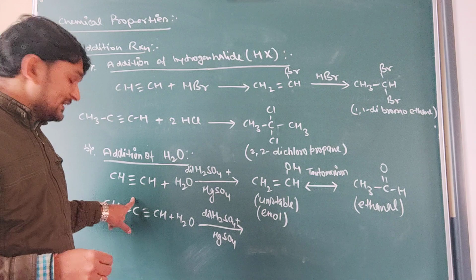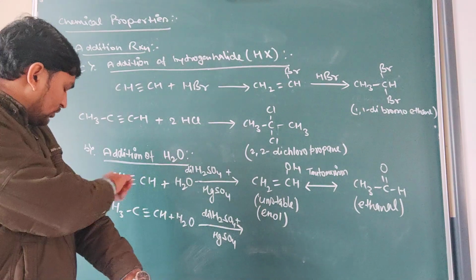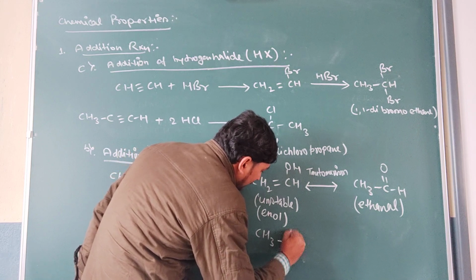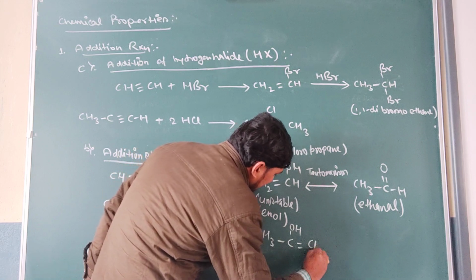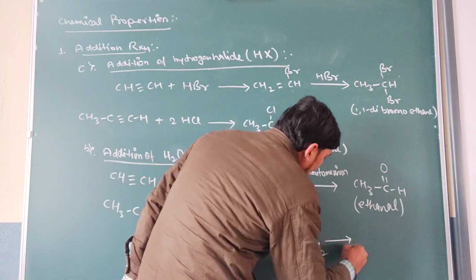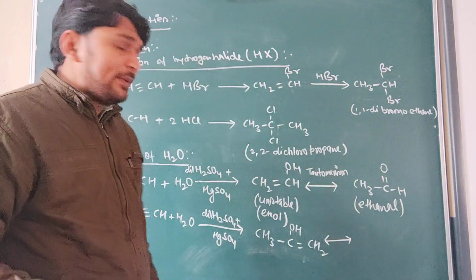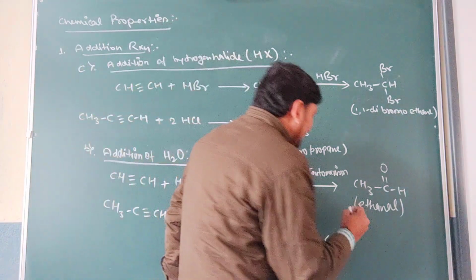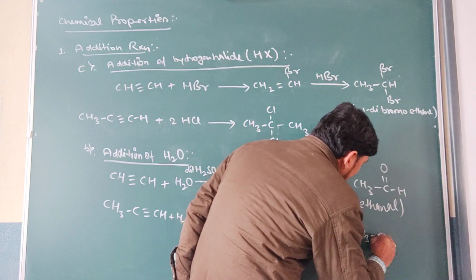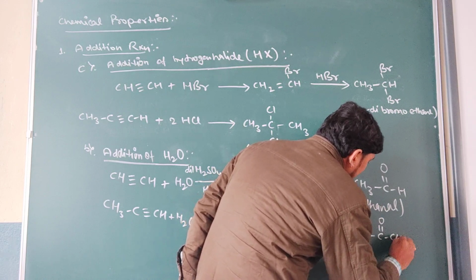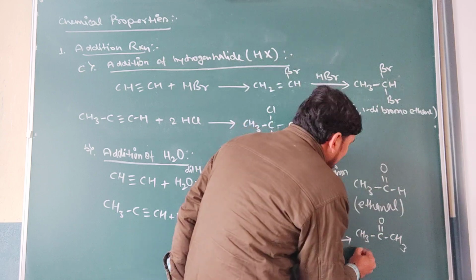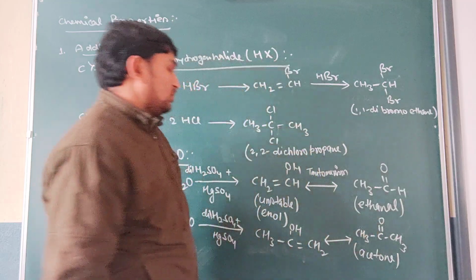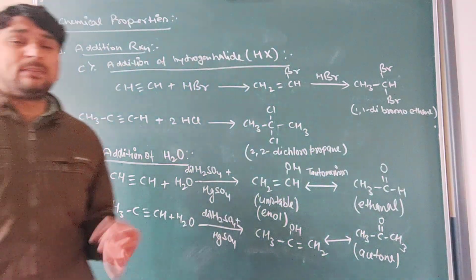The OH will be attached on this carbon and H according to Markovnikov's rule, so it will form the product CH3-C(OH)=CH2, which undergoes tautomerization, and then the pi bond will be shifted there and a proton there, which will form the final product CH3-C(=O)-CH3. Because the first gives acetaldehyde and this has acetone, meaning propanone. Clear? So this type of addition reaction will take place in presence of H2O.